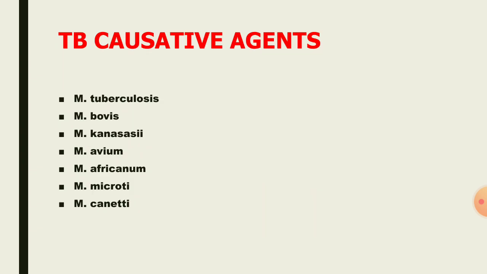Next, what are the causative organisms of tuberculosis? Other than Mycobacterium tuberculosis, there are Mycobacterium bovis, Mycobacterium canettii, Mycobacterium avium, Mycobacterium africanum, Mycobacterium microti, and Mycobacterium caprae. These also cause tuberculosis.